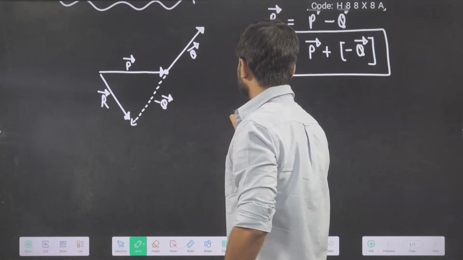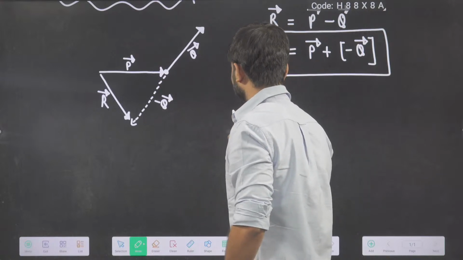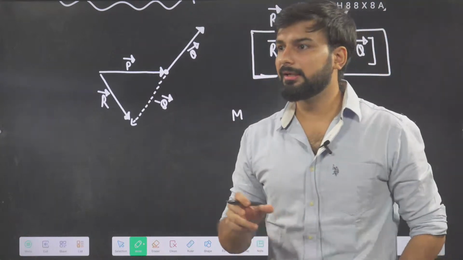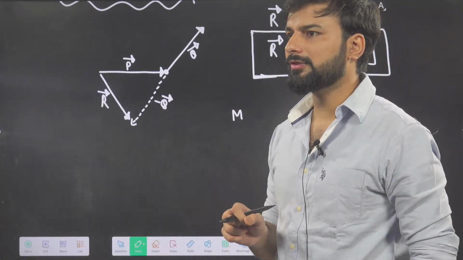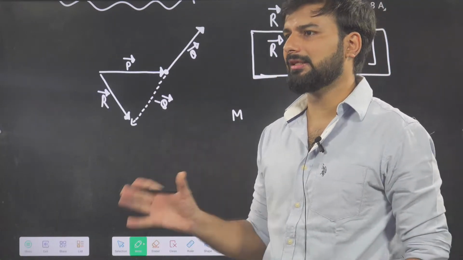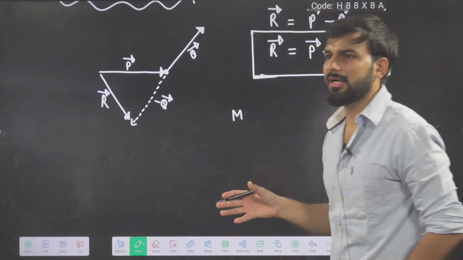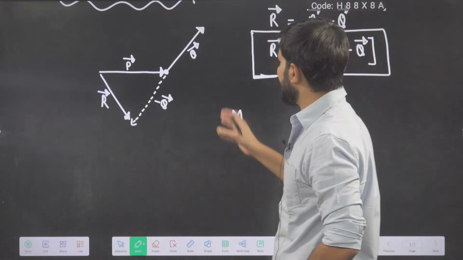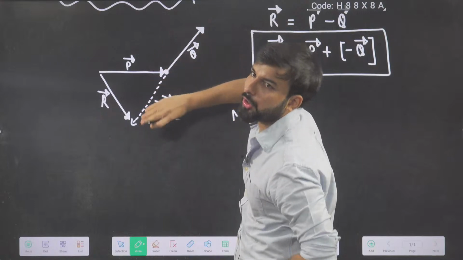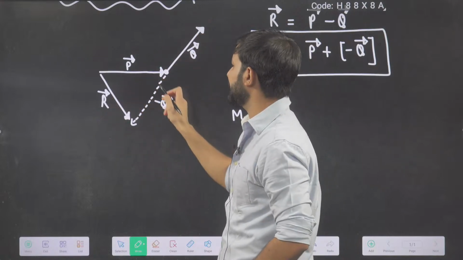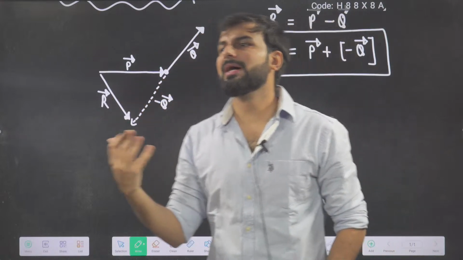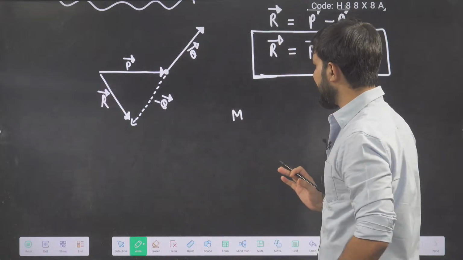So the magnitude of the resultant, and one more thing. Here, for my resultant, always we change only the direction. Yes, always we change the direction. If this is Q, I have to just make it opposite and add P vector and minus Q vector. That is my subtraction of two vectors, right?